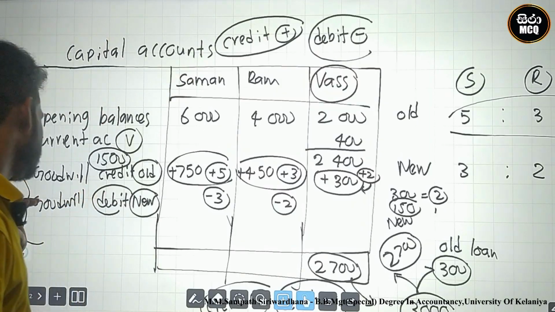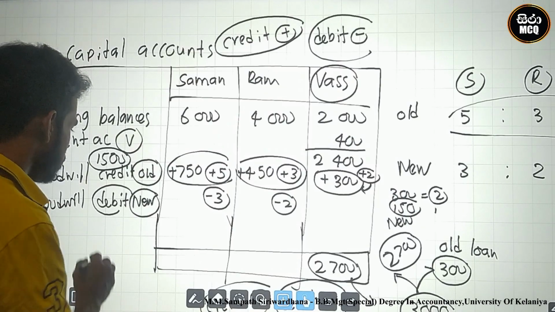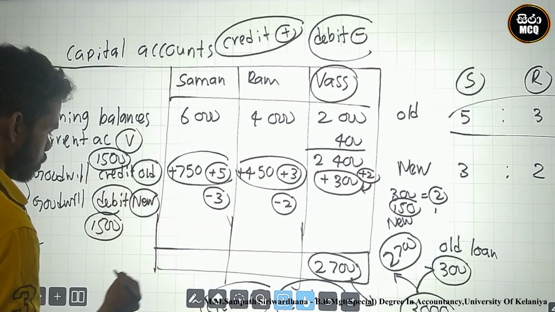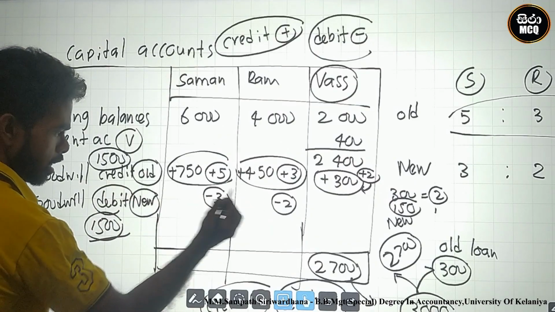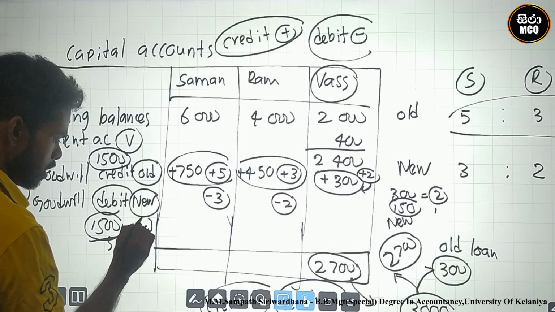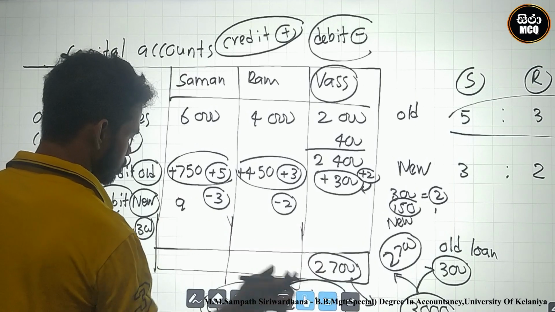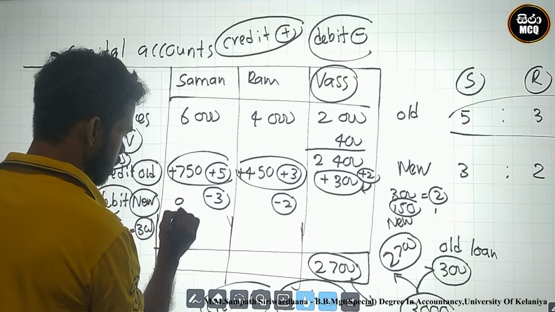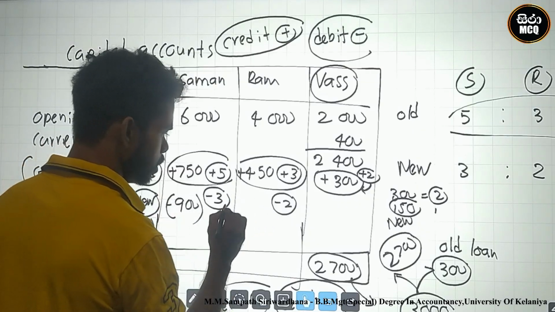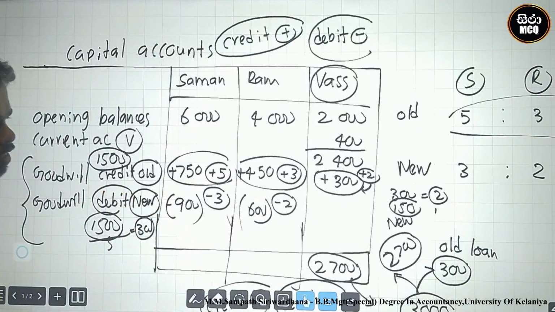And again, the goodwill adjustment is a debit. 1,500 debit to 3 to 2, divided into 5 parts: 3 and 2 is 5, one part is 300. Multiplied by 3 is 900 minus, 300 into 2 is 600 minus. This is the goodwill adjustment.